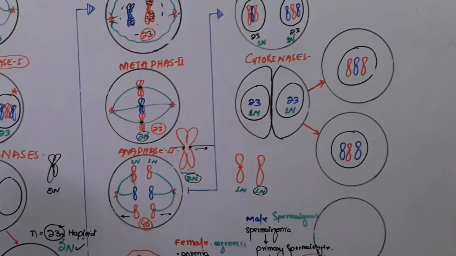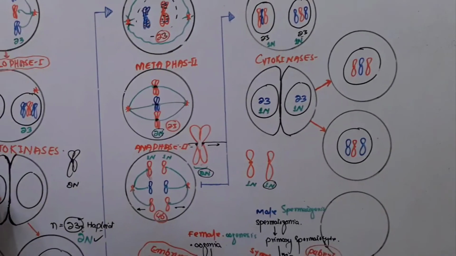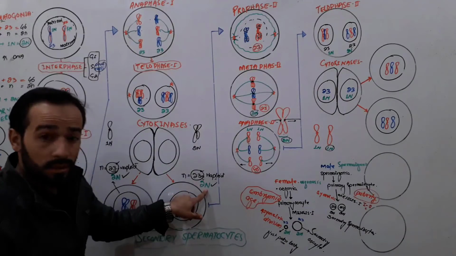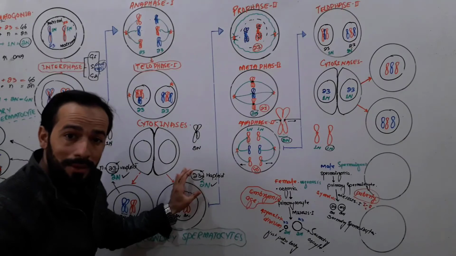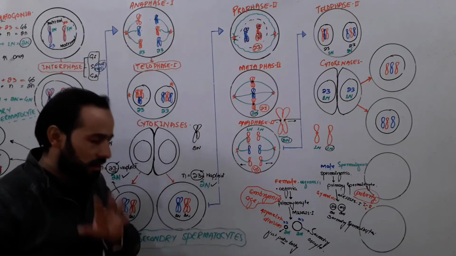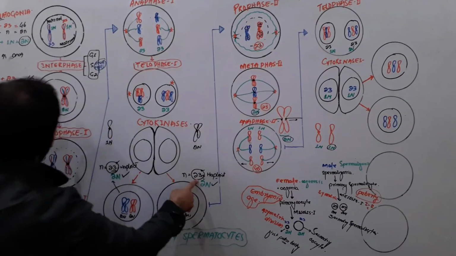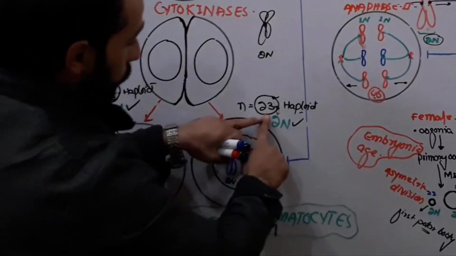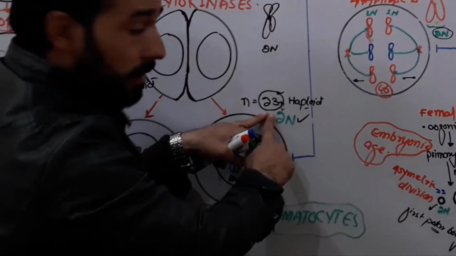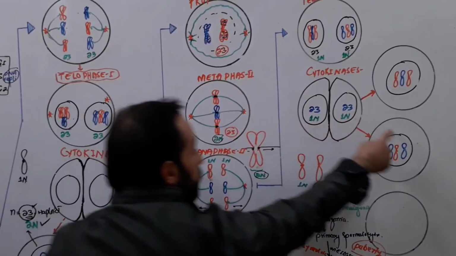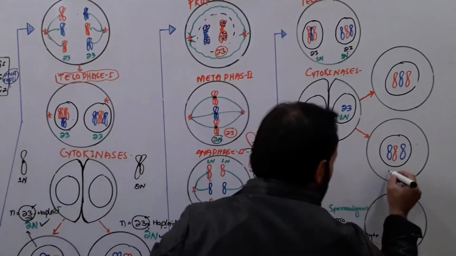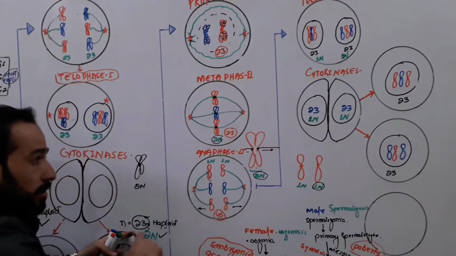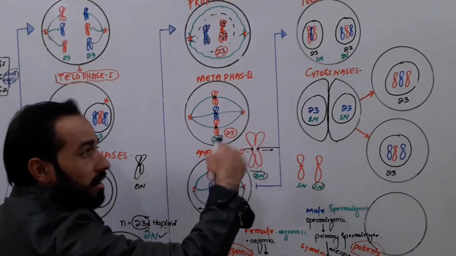Now listen carefully, friends. When we were discussing meiosis first, by the end of meiosis first, we knew that the chromosome number was half, but the DNA was double. If you don't know about this, please watch the previous lecture. You will clearly understand. Look, here we had 46 chromosomes. By the end of meiosis first, we came to have 23 chromosomes, right? And by the end of meiosis second, we came to have how many chromosomes? Again, 23 chromosomes. Here also and here also. During meiosis second, the number of chromosomes remains the same.